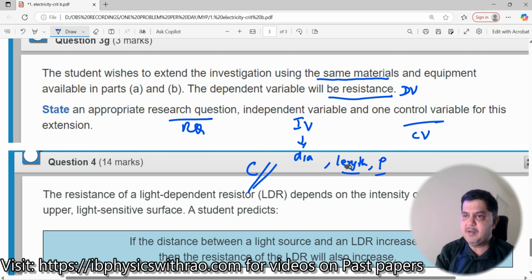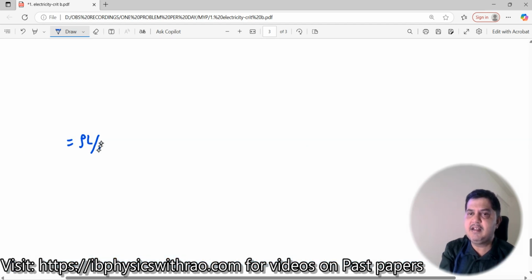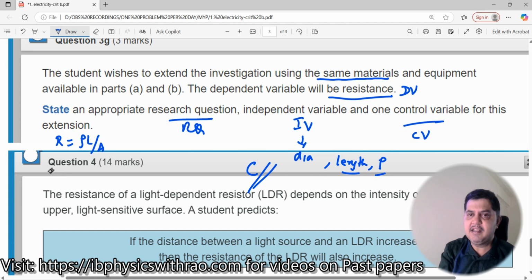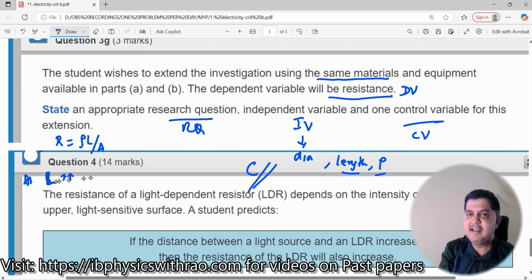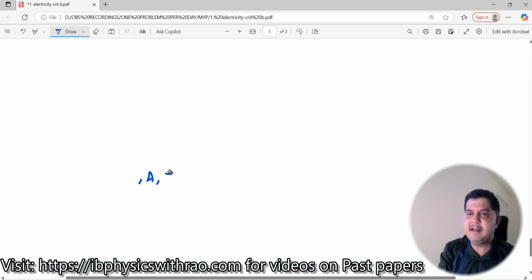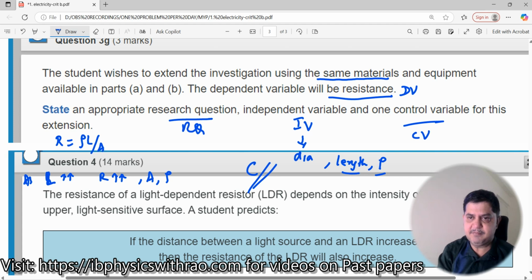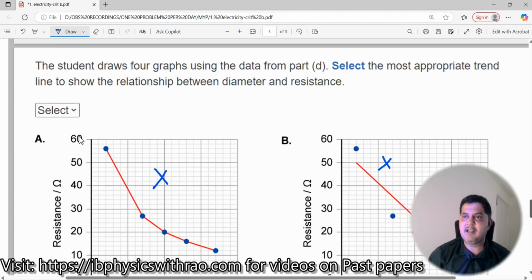Okay. So the better one would be, I will go for the length one here, because he is asking you for one research question. I can say, since R is equal to rho L divided by A, I can choose: as L increases, R increases, provided that area and resistivity are kept constant, right? Now, can we do this? Because you can frame any question, but you should see to it that there is appropriate methodology or materials available for you. Let us go back to this.